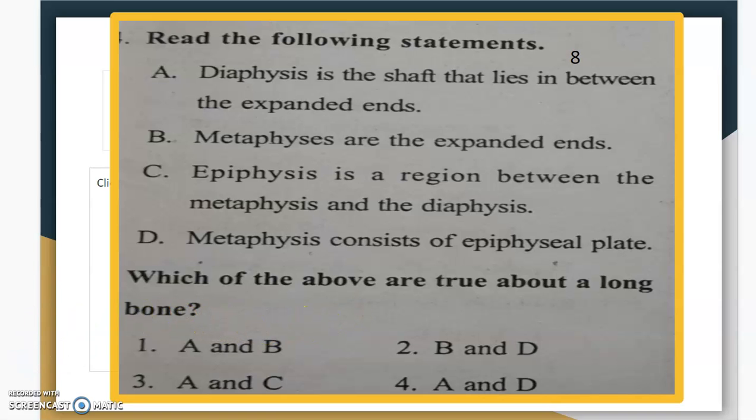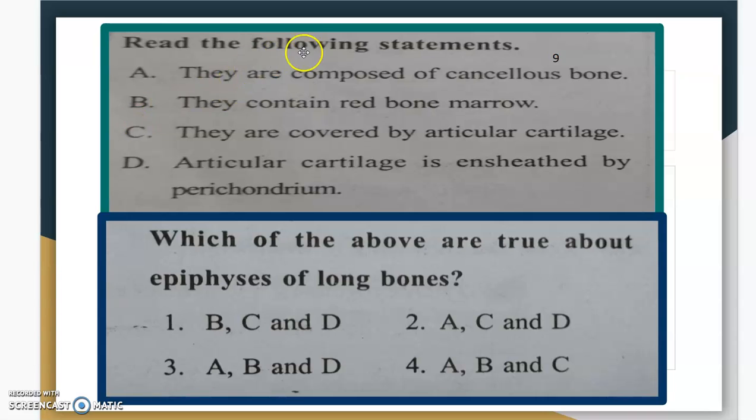Next, the ninth one. Read the following statements. A. They are composed of cancellous bone and they contain red bone marrow. B. They are covered by articular cartilage. C. Articular cartilage is ensheathed by perichondrium. Which of the above are true about the epiphysis of long bones?